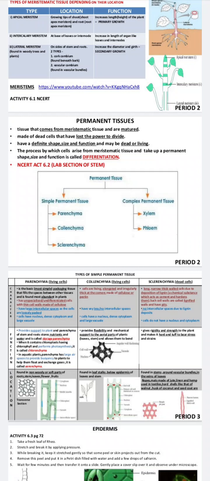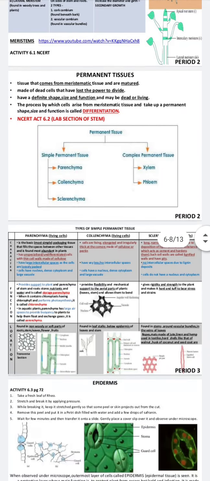Sometimes the question arises: what are the functions of the parenchyma, chlorenchyma, aerenchyma, collenchyma and the sclerenchyma? Function of the parenchyma: storage of food. Chlorenchyma: contains the chloroplast. Aerenchyma: provides buoyancy to the aquatic plants. Collenchyma: helps in mechanical support and flexibility to the plants. And sclerenchyma: the hard covering of the seeds and the husk of the coconut is made up of sclerenchyma.